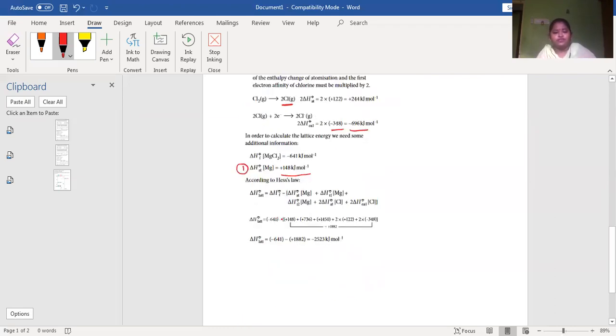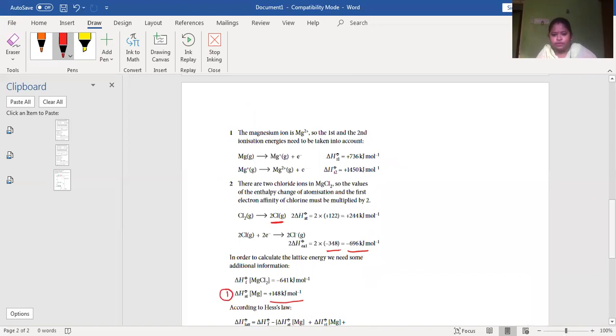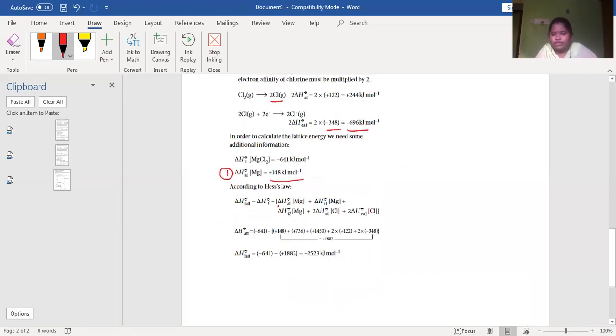So what is the formula? See, enthalpy change of lattice is equal to formation minus H1. Can you see now? Formation minus, you have to calculate H1. So what is H1 here? The H1 is atomization of magnesium, ionization of magnesium, second ionization of magnesium, atomization of chlorine, electron affinity of chlorine. Everything you have to add.